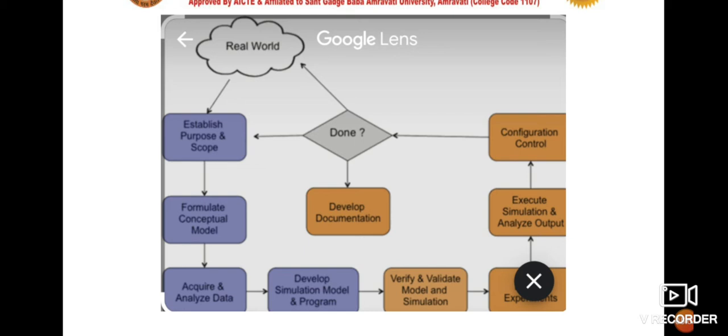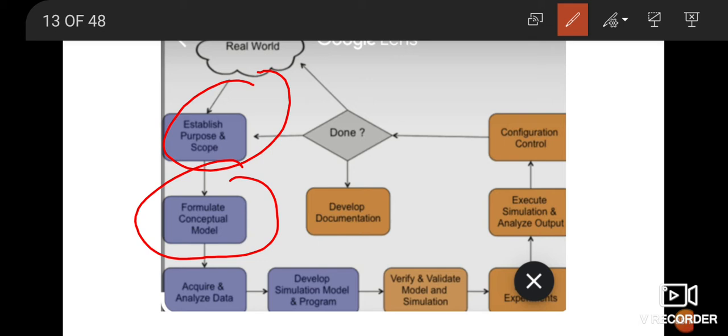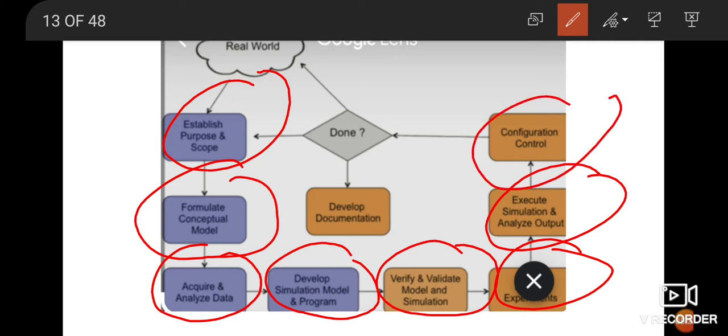In the real world there is a certain problem. So in the real world you establish a purpose and a scope. Then you have formulated the conceptual model. Then you have acquired and analyzed the data. Then you developed the simulation model. Then you have verified and validated that model. Then you experimented with that. Then you executed the simulation. Then finally you have configured it, and that is being supplied to the real world. So that is the entire cycle.